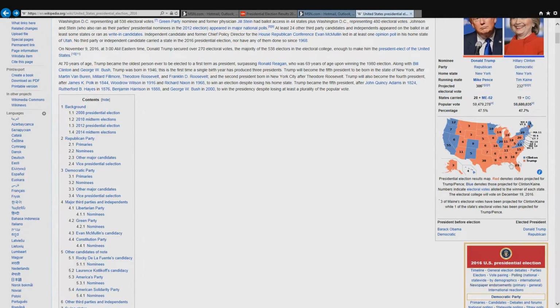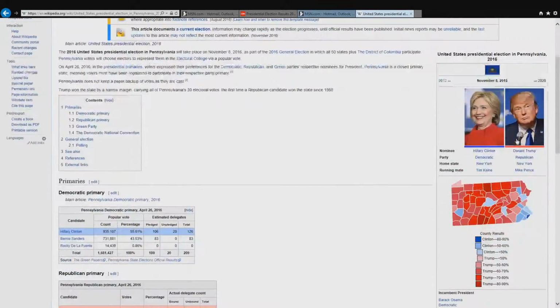And then this is where it got exciting and tense: Florida, North Carolina, and Ohio, three major states that Trump needed to win the White House. Florida was going back and forth between Trump and Clinton. So did North Carolina, so did Ohio. Once they got into the rural areas outside of places like Cleveland, Columbus, and Cincinnati in Ohio, those areas really did support Trump. And so that's how he started winning those states, especially in places like Pennsylvania.